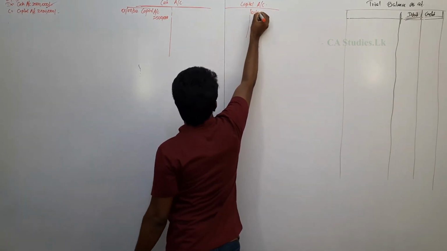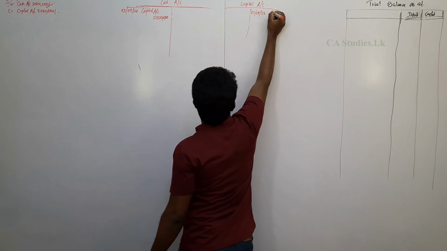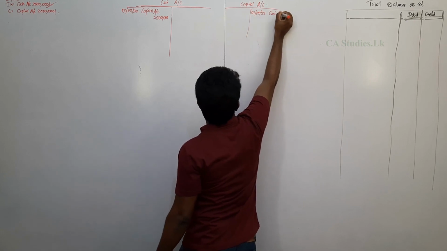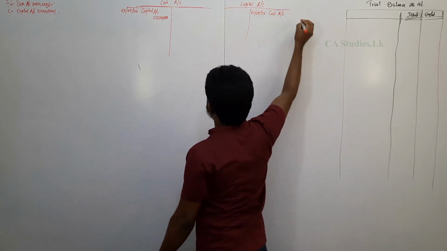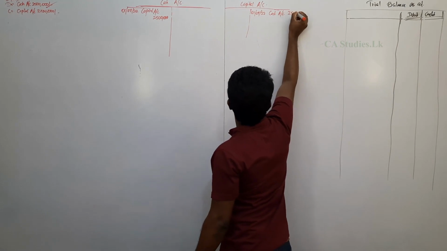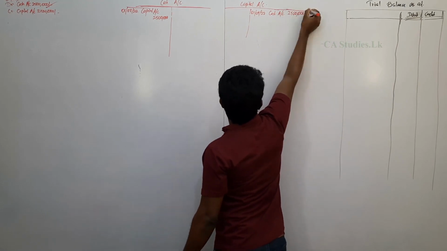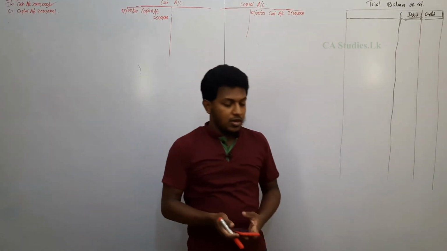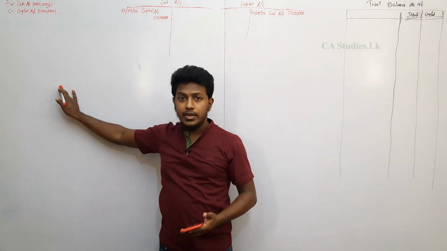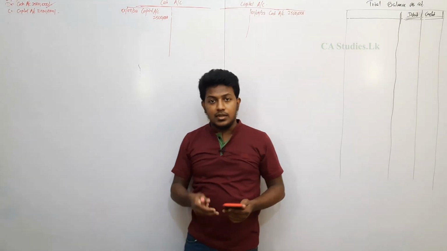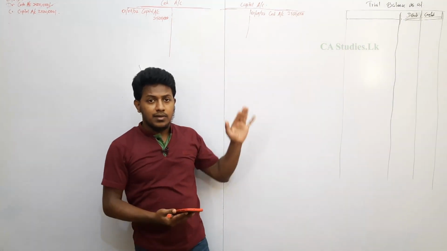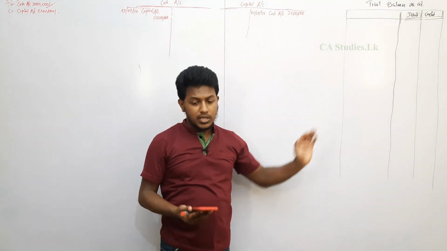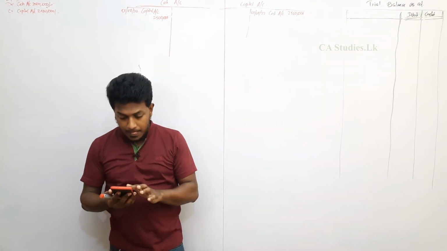Put a date and the account name, cash account, 2,500,000. It's done. What is the next transaction? One by one, we have to pass the double entry and prepare the GL. Once the question is finished, transfer everything to the trial balance.